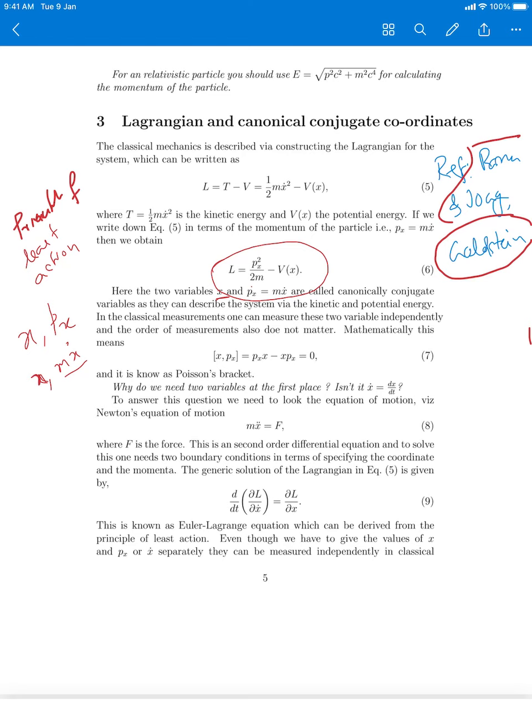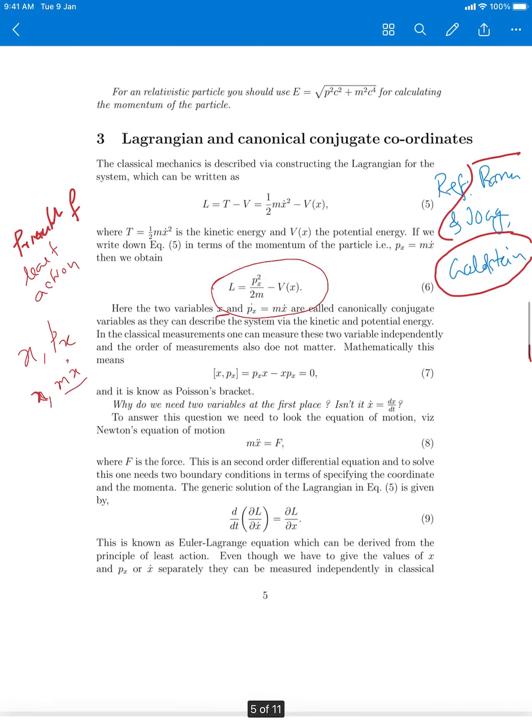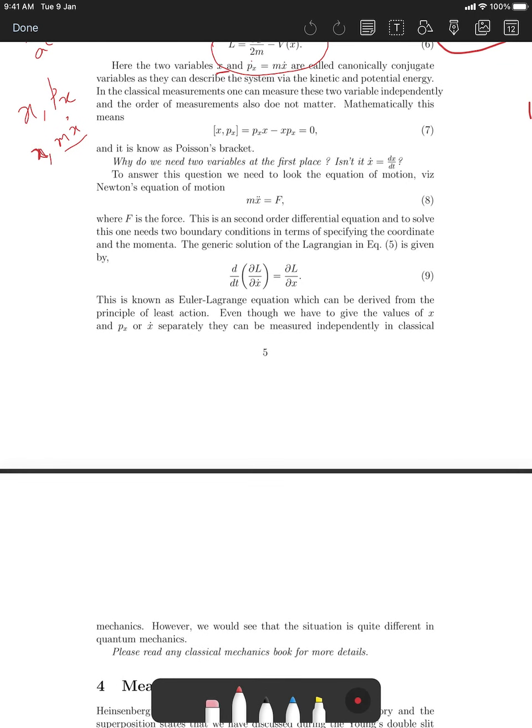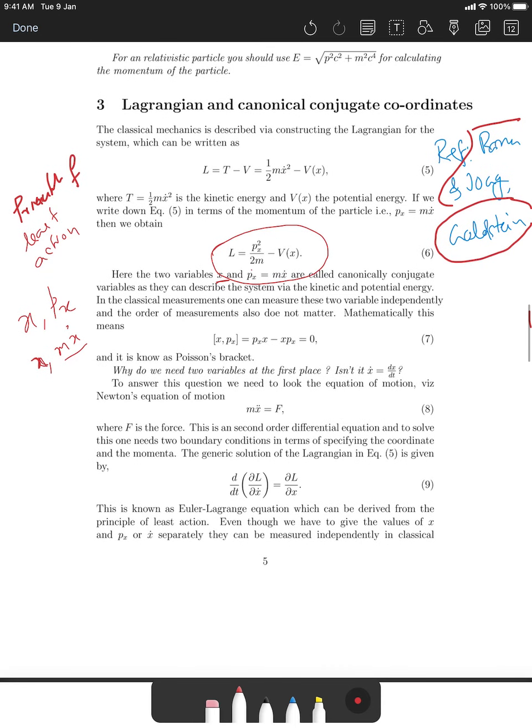And for the equation that I showed you, Newton's equation, if you apply the principle of least action to this Lagrangian, then you get an equation like this.